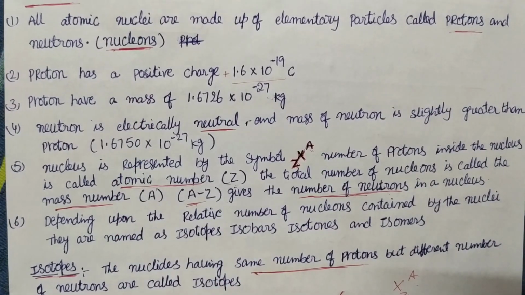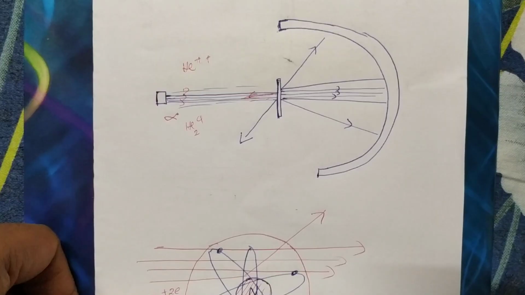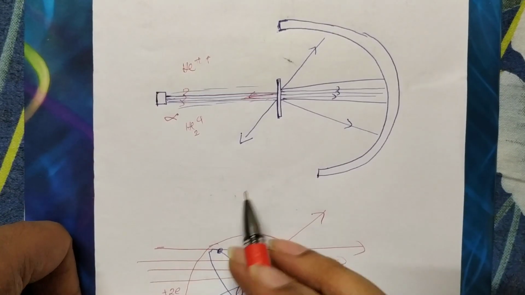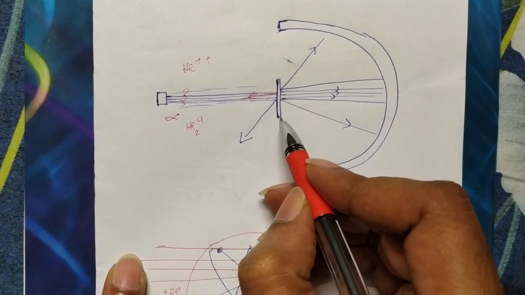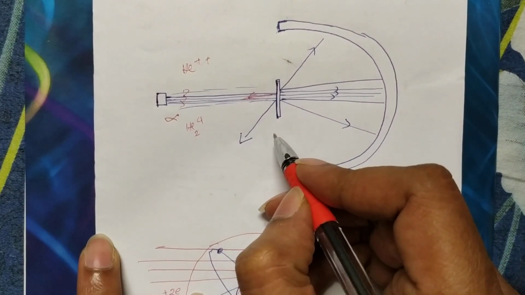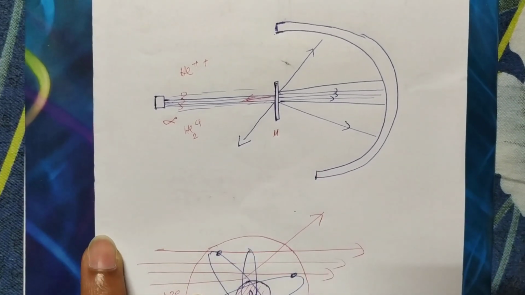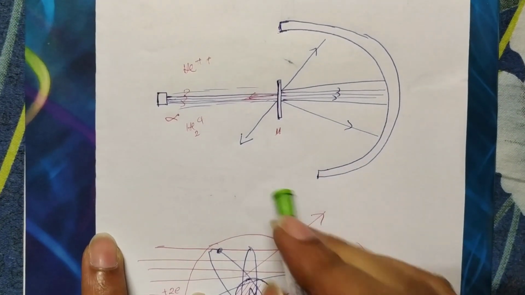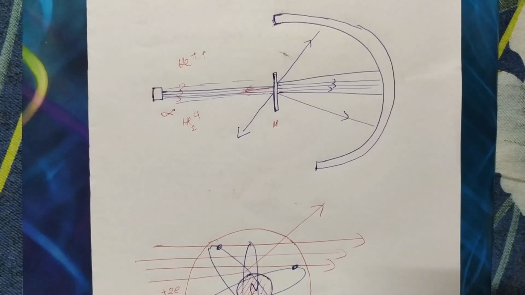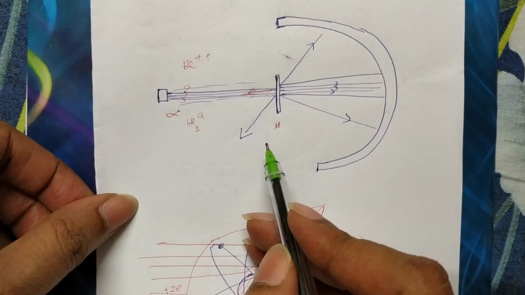According to Rutherford's gold foil experiment. See here, this is a gold foil which has very little thickness, a few microns. There is a radioactive source which can emit alpha particles.